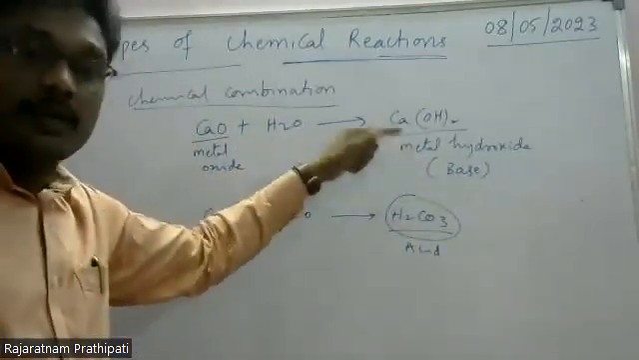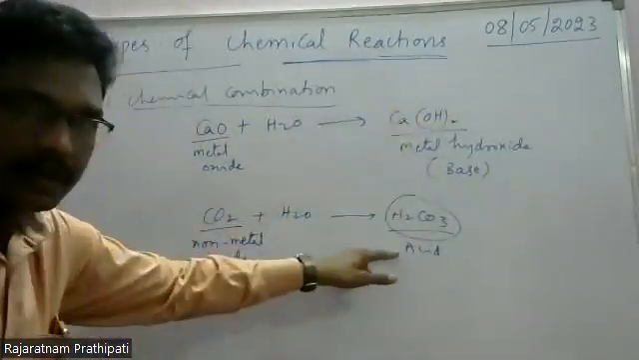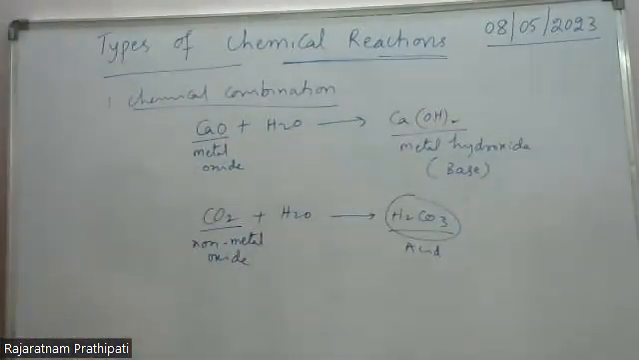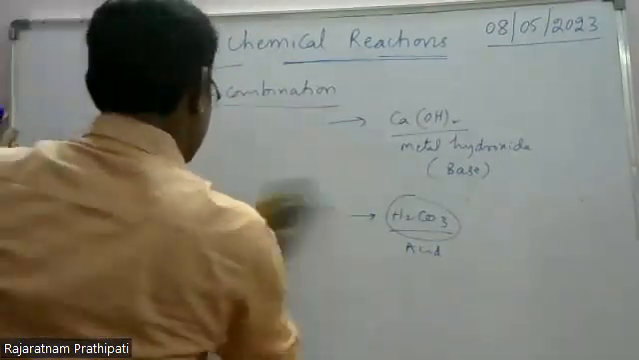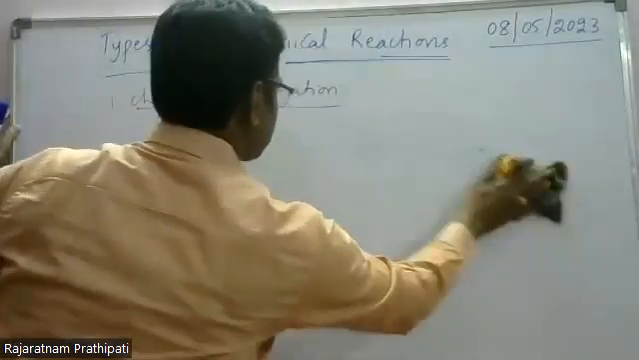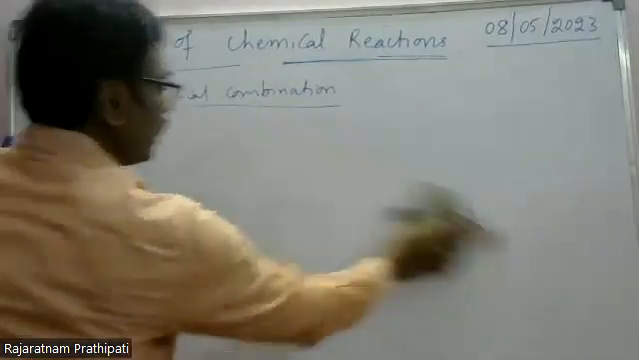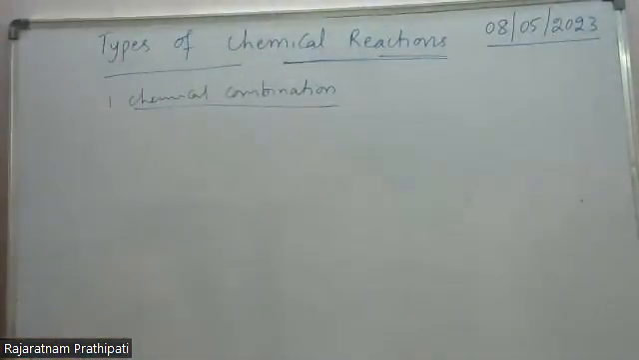Here base turns red litmus to blue. Here acid turns blue litmus to red. Is it clear? These are called combination reactions. Once again, combination means A plus B gives rise to AB type. Element plus element, element plus compound, compound plus compound category.